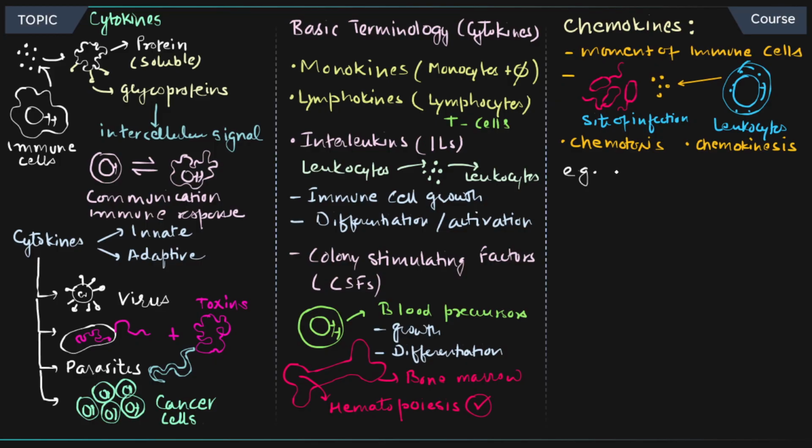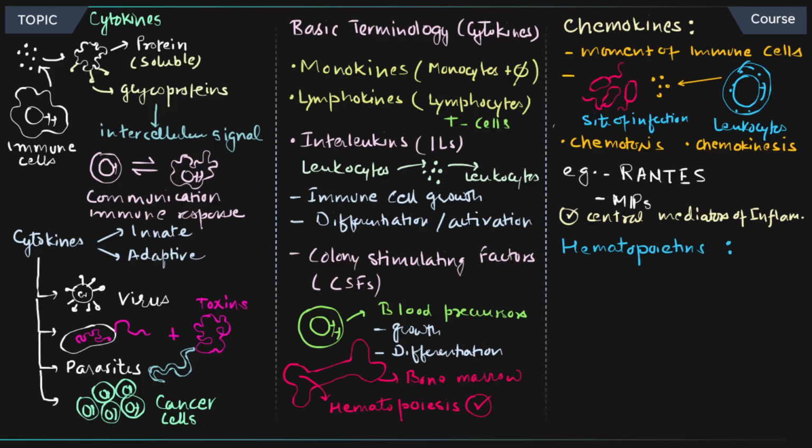Example for this is RANTES. And then next example is MIPs. Okay. MIPs, let me write it down. MIP, macrophage inflammatory protein. And these are central mediators. MIPs specifically are the central mediator of your inflammation. So if you want to maybe quantify inflammation, you can look for MIP protein quantification. Now let's talk about haematopoietins.